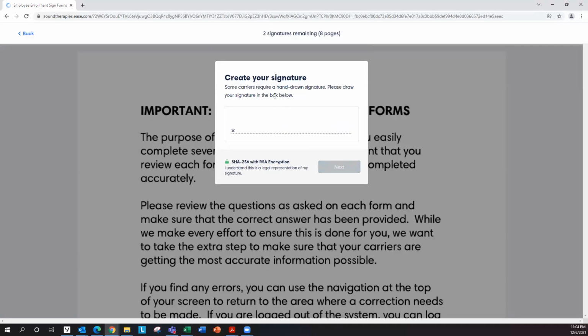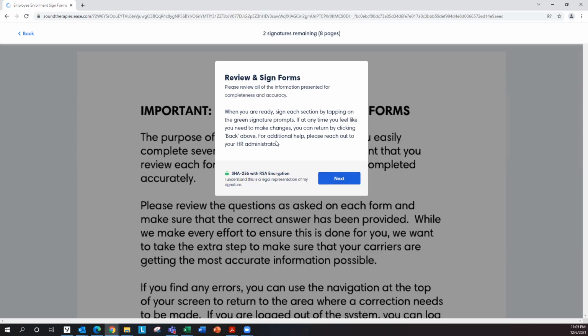To create your signature, you have to use your mouse, and you can see that there's a pencil here. To the best of my ability, I can use my mouse and create my signature. Once I'm done, I can click next, or if you're not satisfied with your signature, you can click clear and then sign again, and then click next.